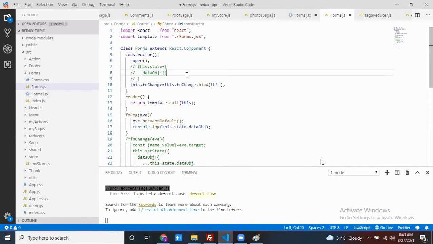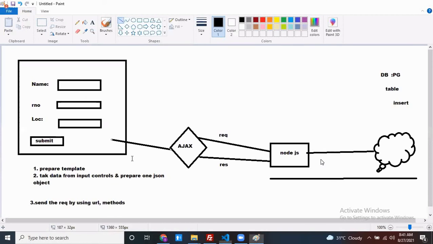Once my template is prepared by using Redux form, the data is taken from the input controls and the JSON object is also prepared by Redux form only. What our work means is to handle that one. At the time of clicking on the button, you only have to send the request. All this Ajax you can do.